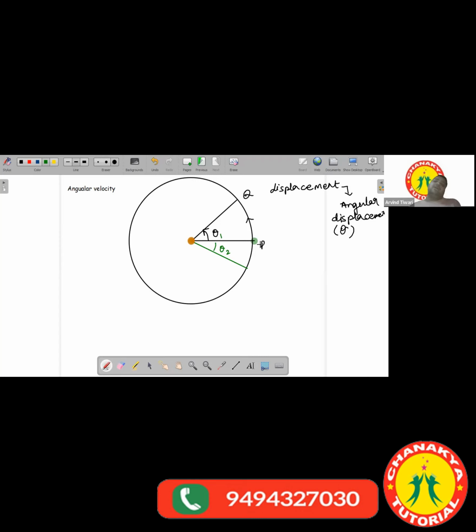What happens if an object moves in a circle from P? There are two different ways in which it can move. It can move from P to Q in the anti-clockwise direction, and it can move from P to the other direction, R, which will be a clockwise direction.